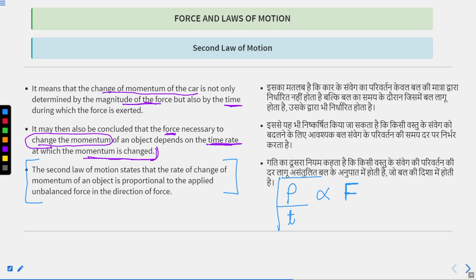This force is an unbalanced force, in the direction of the force. So the second law of motion states that the rate of change of momentum of an object is proportional to the applied unbalanced force in the direction of the force.